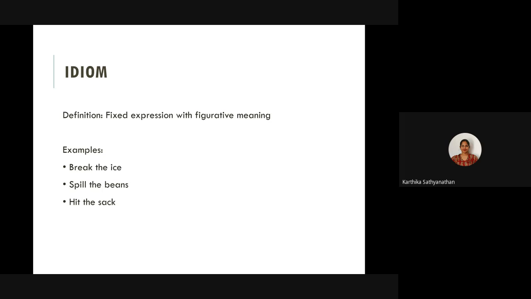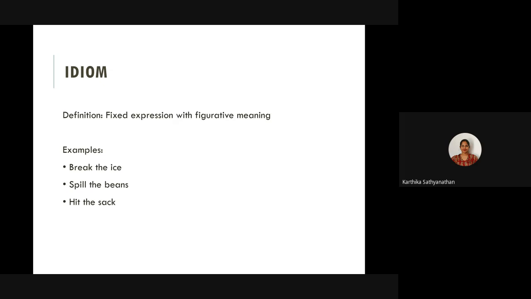Next is an idiom, which is a fixed expression with figurative meaning. That is, the meaning is different from the literal meaning. For example, let's say break the ice. When you say break the ice, it means starting a conversation. It has got nothing to do with the very act of breaking open a piece of ice.